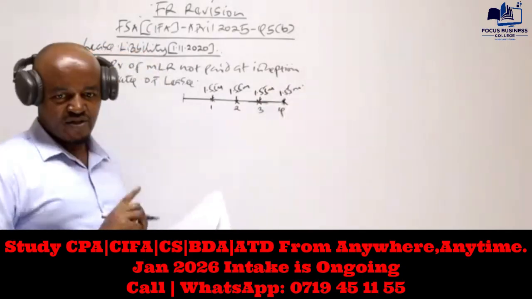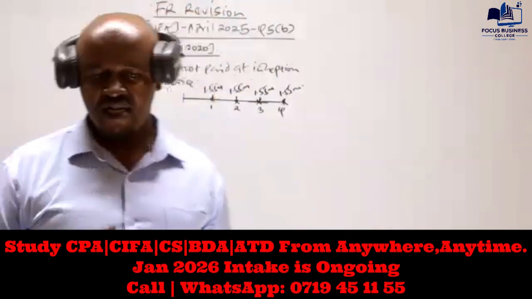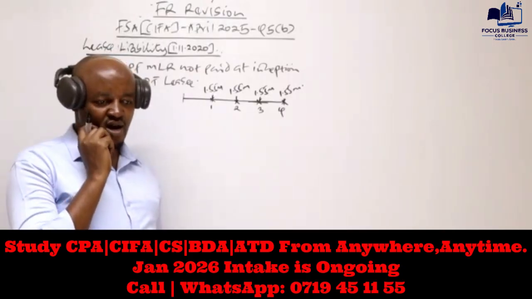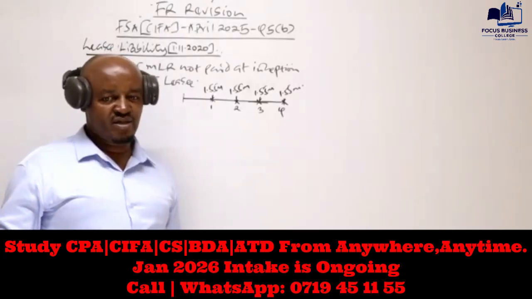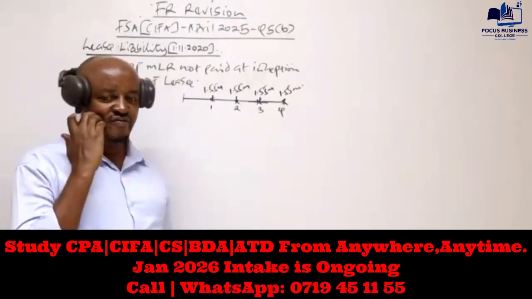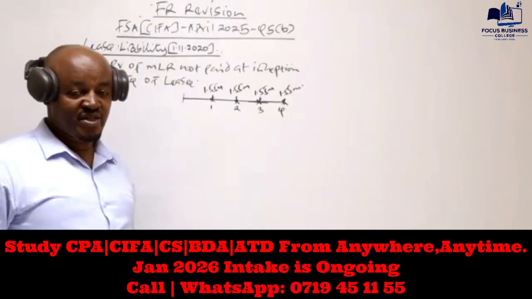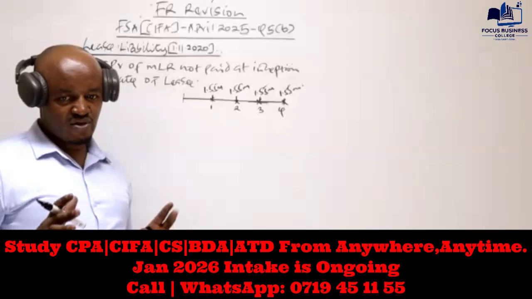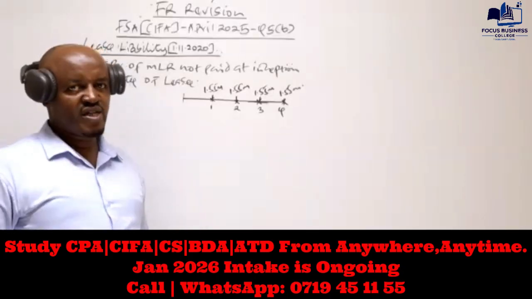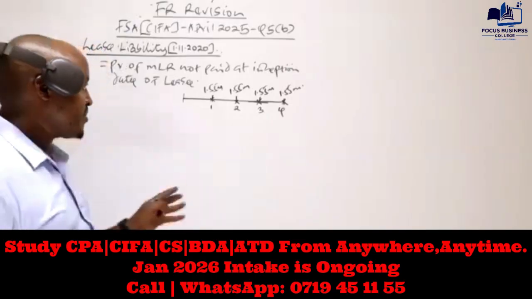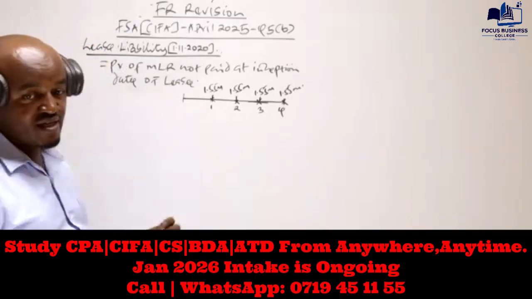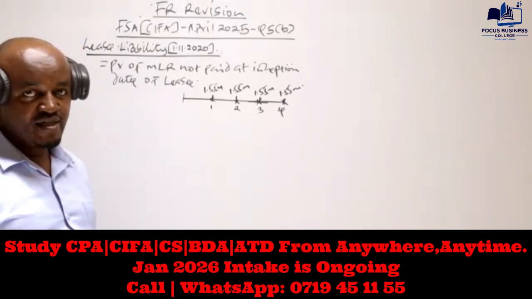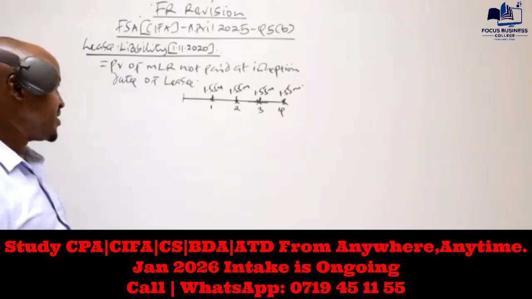Therefore, if you check this particular question, you should note that it is different from the other question which we did in class the other day, a question which was examined in December 2024. Remember, the minimum lease rentals there were payable at the start. I want you to see the difference. Rin, I think there was a question asked by Rin, and another asked by Evans. Whenever the minimum lease rentals are payable at the start or at the end, there is a difference in how we compute the lease liability, and number 2, how we prepare the lease amortization schedule.